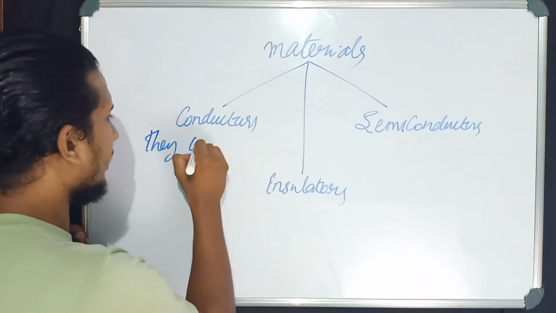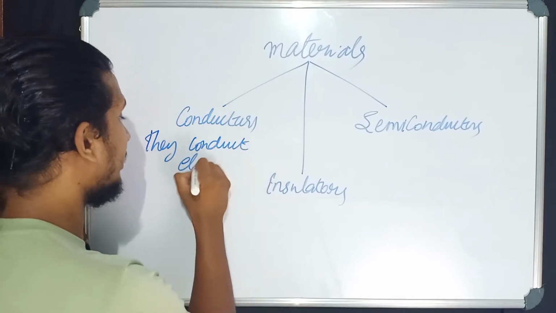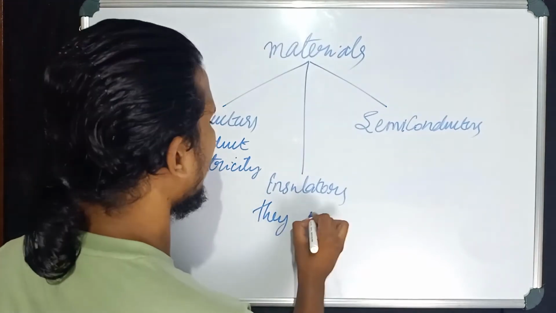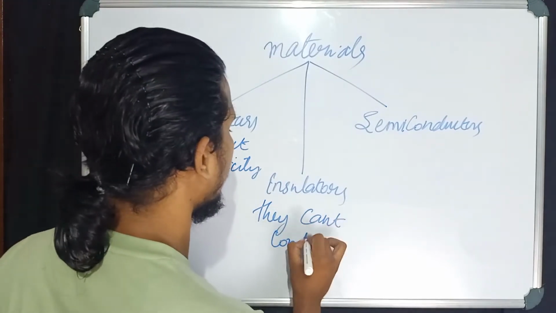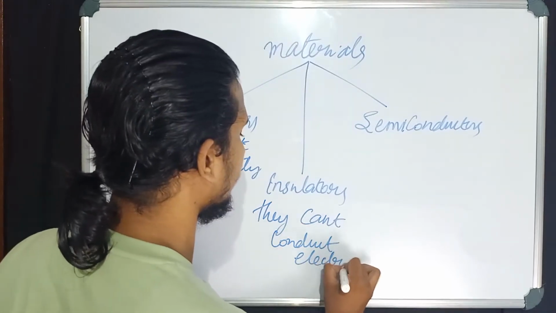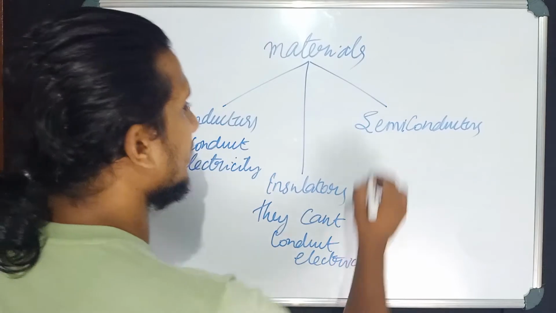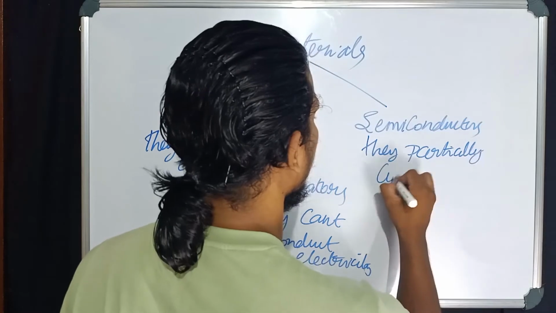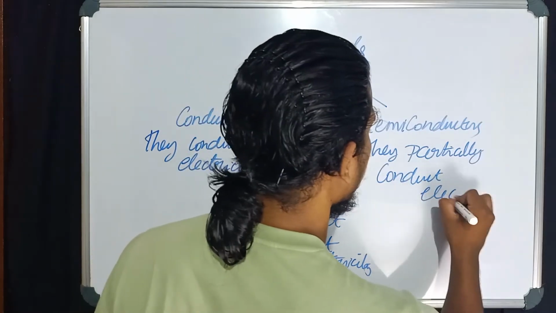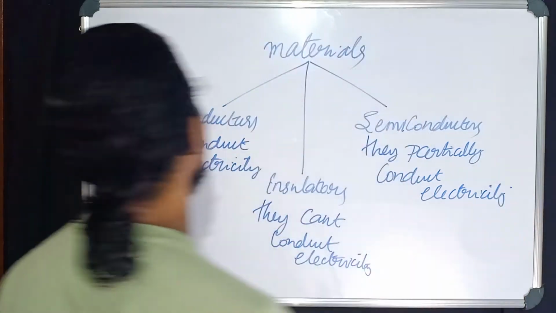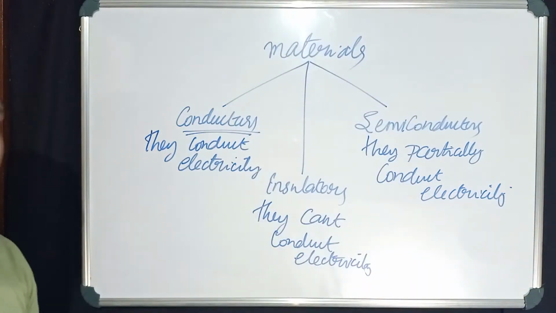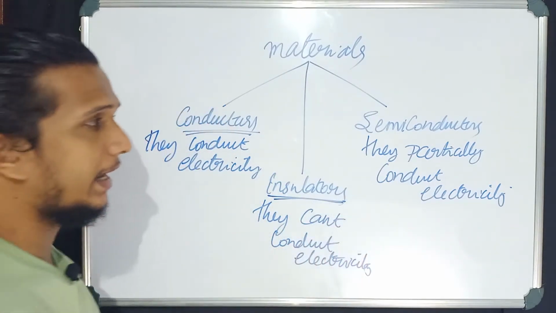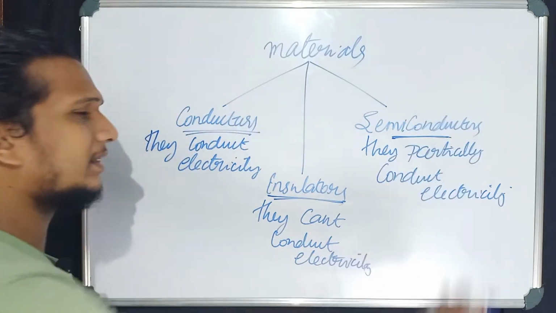Conductors conduct electricity. Insulators can't conduct electricity. And semiconductors partially conduct electricity. So once again, conductors are capable of conducting electricity, insulators can't conduct electricity, and semiconductors will partially conduct electricity.